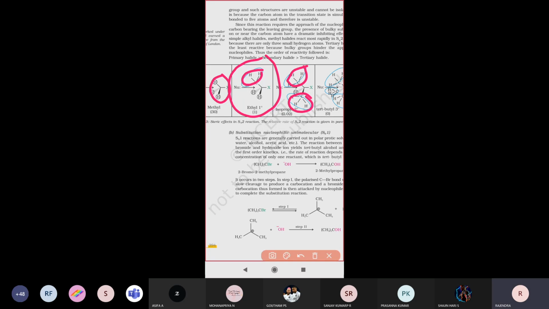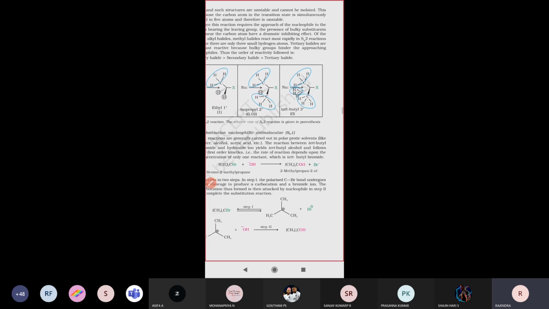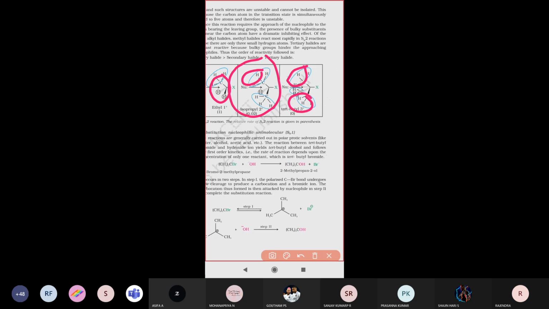Next, if you're taking a tertiary alkyl halide, totally 3 alkyl groups are attached. So as the number of alkyl groups increases, the repulsive forces, or steric hindrance, increase. Because of this increasing steric hindrance, the nucleophile's attacking nature slowly decreases.